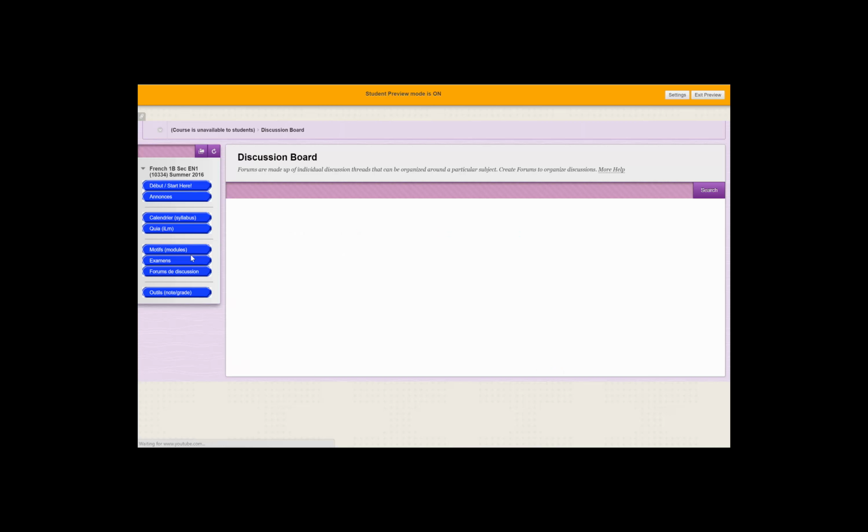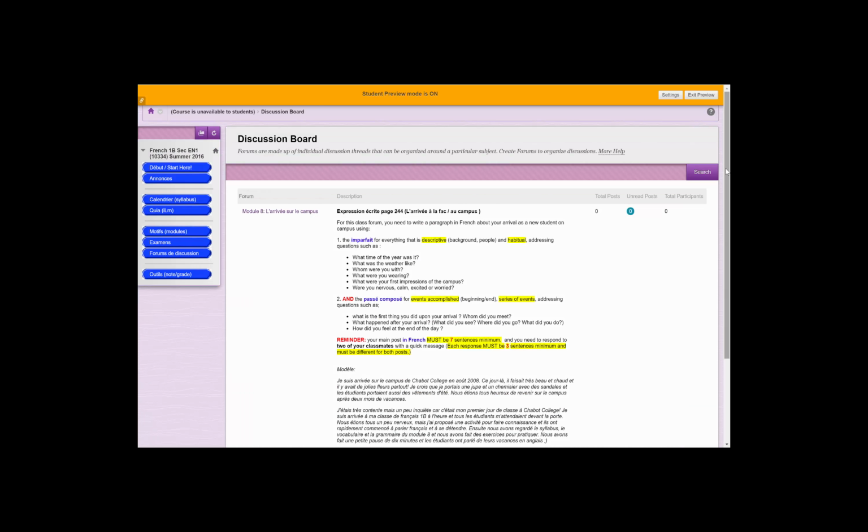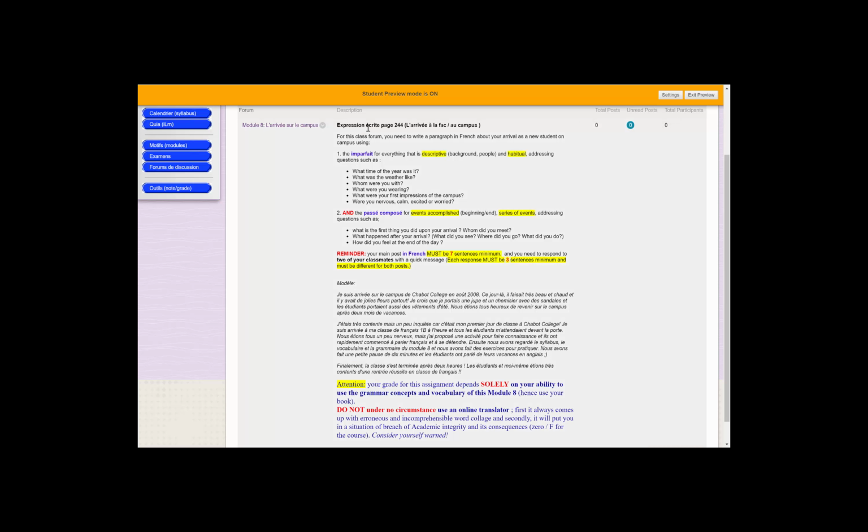You have also the forums of discussion. Here's an example. It gives you the page it's related to the book. It gives you what it's talking about, what grammar point we're using, and I'll always give you an example to show that it's possible. Now, remember, we are not using an online translator. This is an academic violation at Chabot College, and you will fail this assignment and the course. It's not worth it. You're being asked to use the content from that chapter. Open the textbook, look at that chapter, that module, and just do it.